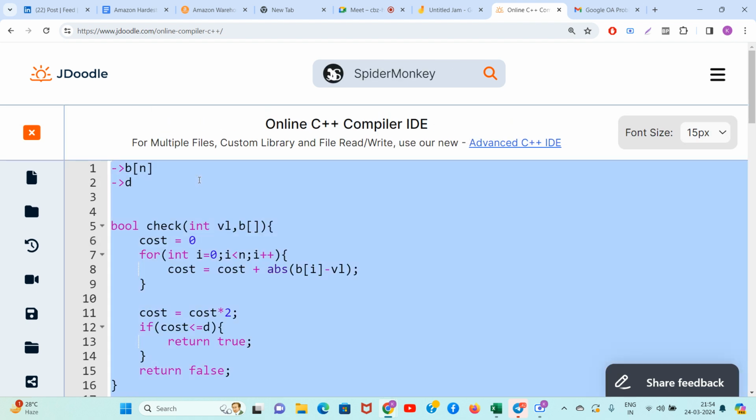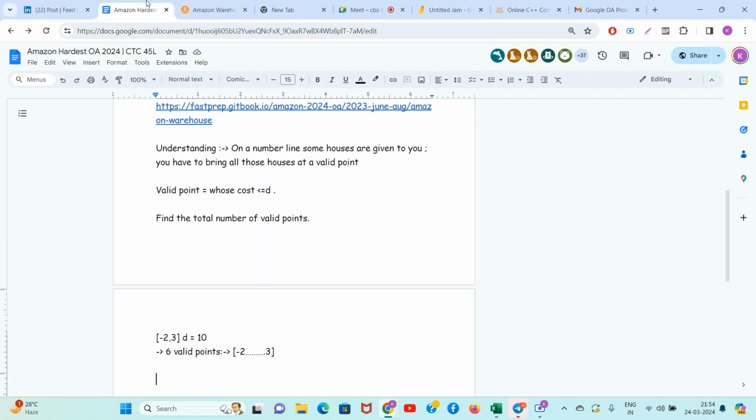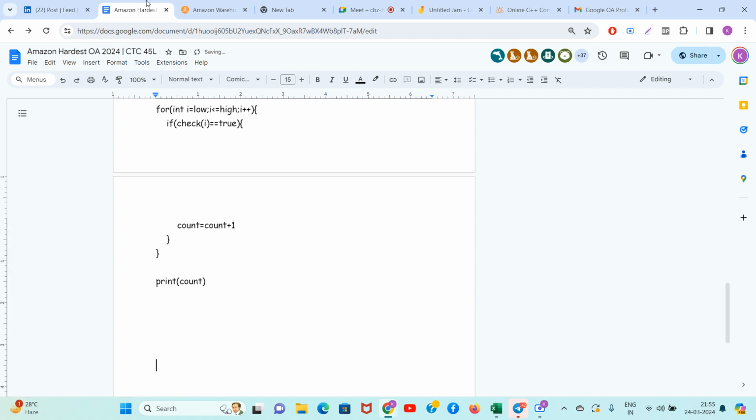So guys, what is the time complexity and the space complexity? Obviously Amazon is not going to give you 45 lakhs for this algorithm. So time complexity is O of n into 2 into 10 raised to 9.